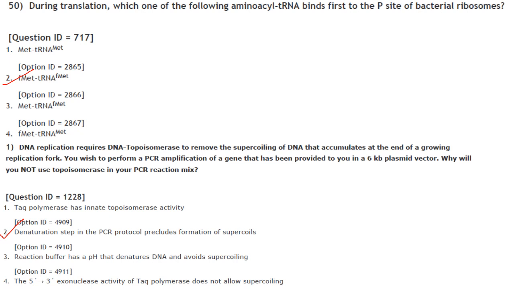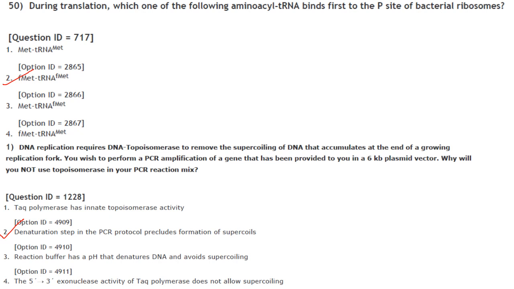But here your gene is inside a 6 kb plasmid vector and you will not use topoisomerase in your PCR reaction mix. So the question is, why will you not use topoisomerase in your PCR reaction mix? That is the real question. The other things are just an explanation or an addition to the question.